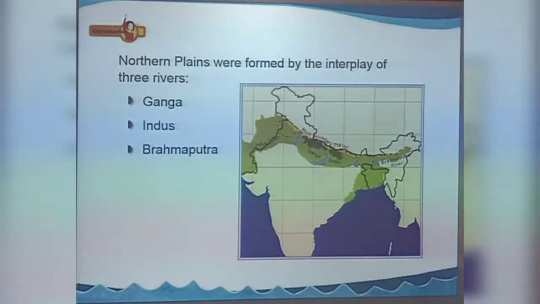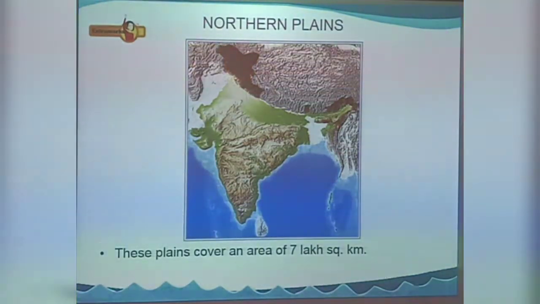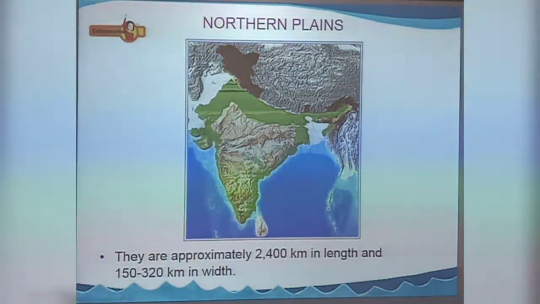The northern plains lie between the mighty Himalayas and the southern plateau. They were formed by the deposition of silt brought down by the rivers Indus, Ganga, Brahmaputra and their tributaries. They are also called the alluvial plains. These plains cover an area of 7 lakh square kilometers. They are approximately 2,400 kilometers in length and 150 to 320 kilometers in width.